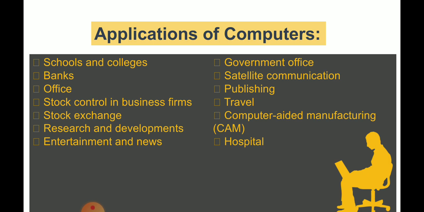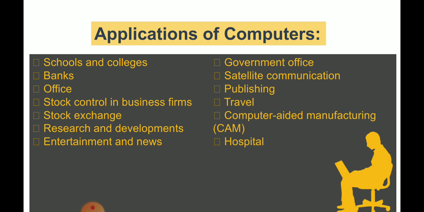If you open Google Chrome and type map, you can see the maps of your location. How is it obtained? It is obtained through satellites. For that purpose computers are used. That is satellite communication, where computers communicate with satellites.